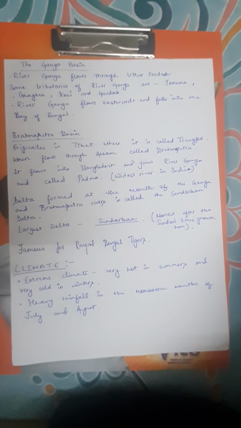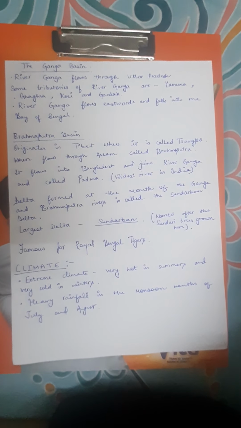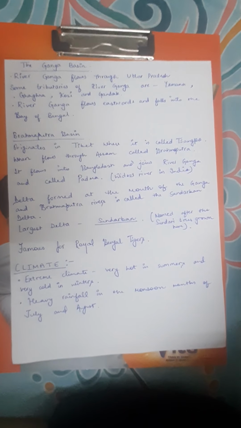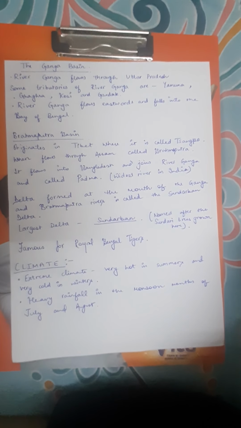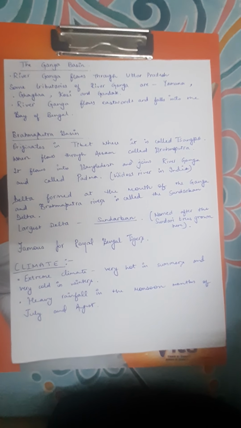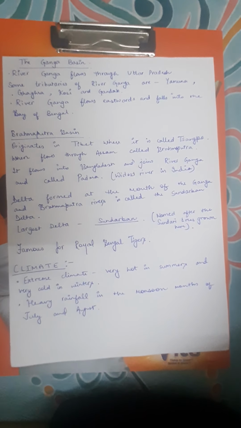Brahmaputra Basin. Brahmaputra River originates in Tibet where it is called Sangpo. When it flows through Assam Valley, it is known as Brahmaputra. It flows into Bangladesh and then joins Ganga. Then it is called Padma. It is the widest river in India.